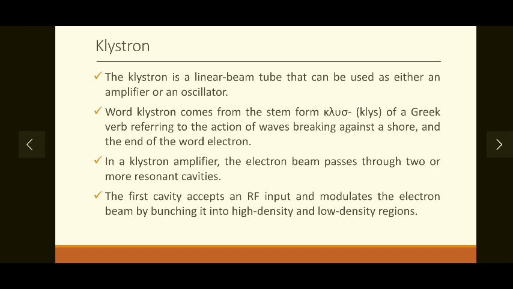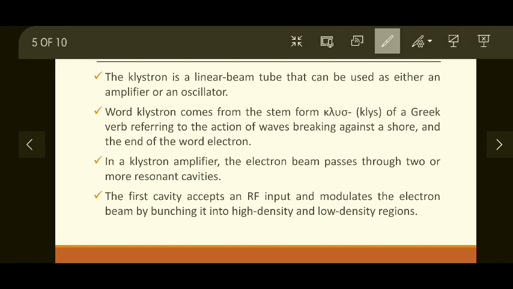The first cavity in the series of cavities accepts an RF input, which is nothing but our microwave input. This cavity also accepts another input, which is called the electron beam input, and this electron beam is modulated by the microwave input by a process called bunching, and it is divided into two regions, a high density and a low density region.